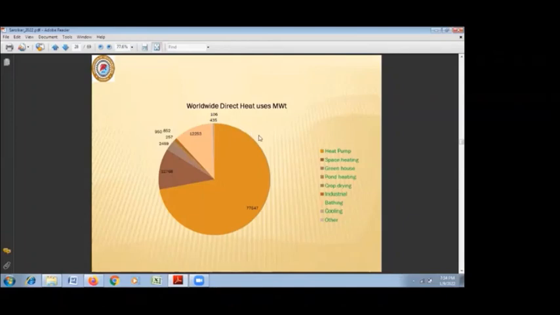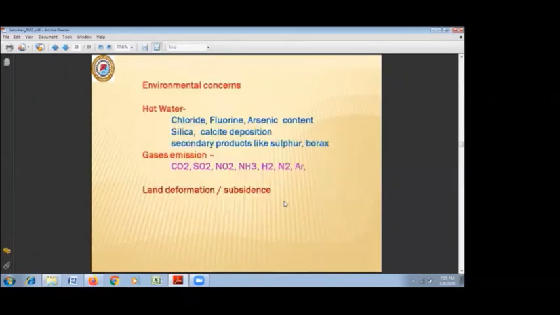Most of the geothermal energy is used for heat pumps and space heating, and it is quite popular, particularly in cold countries or countries like New Zealand, even in the northern part of the USA, California, and Greenland, Iceland, etc. What are the environmental issues?